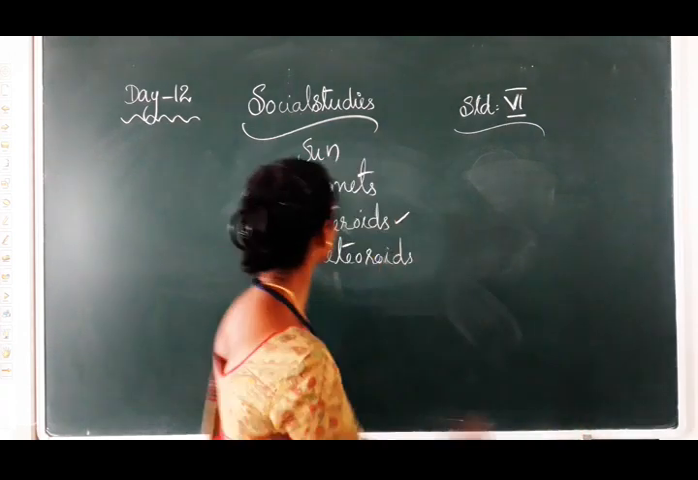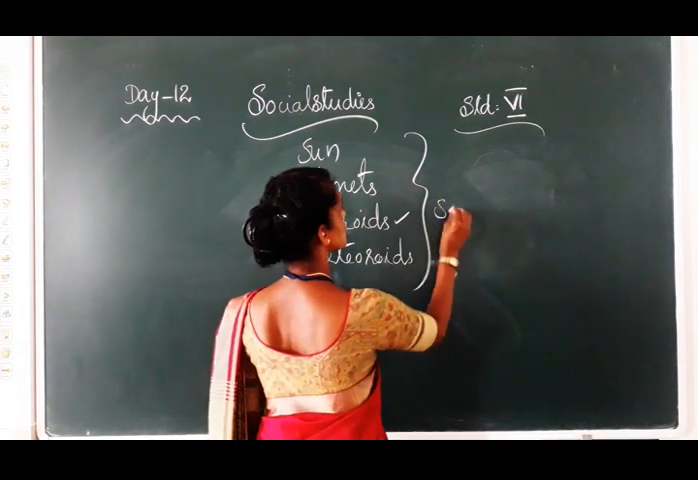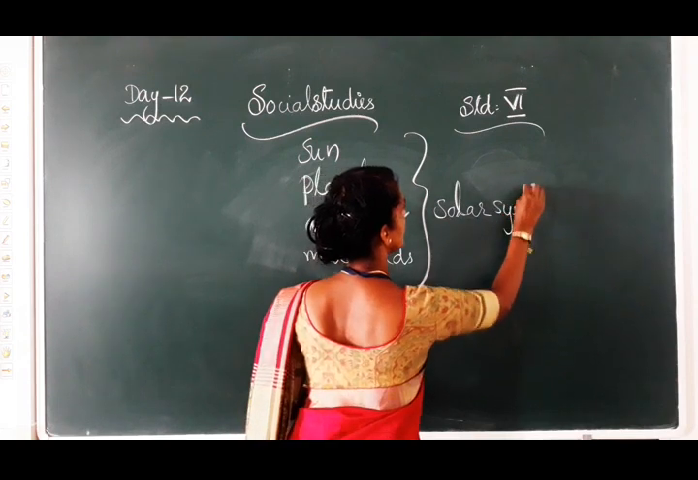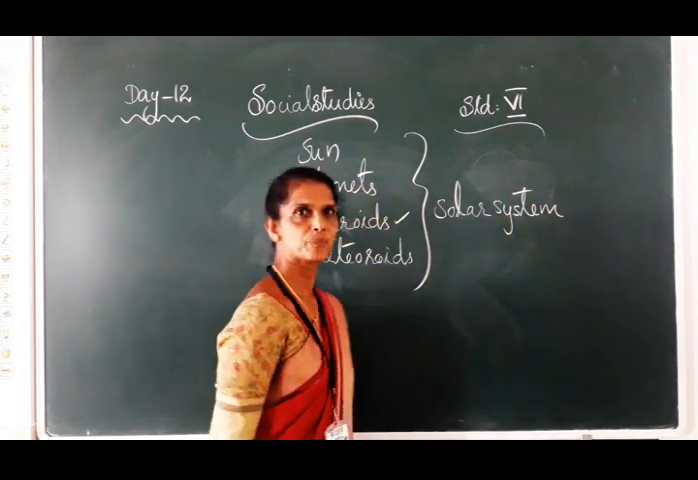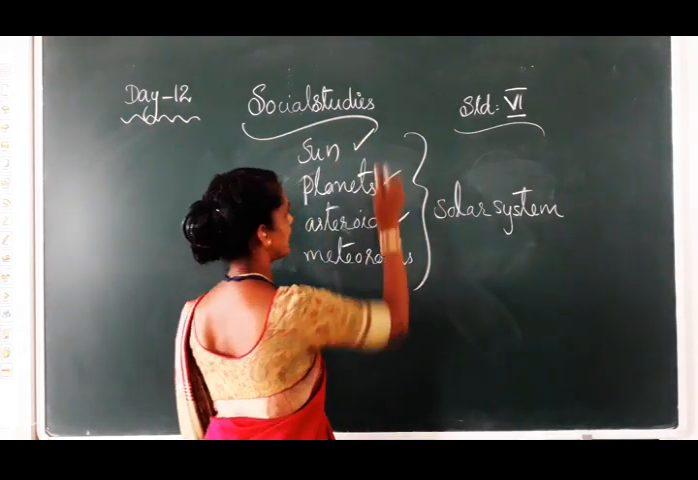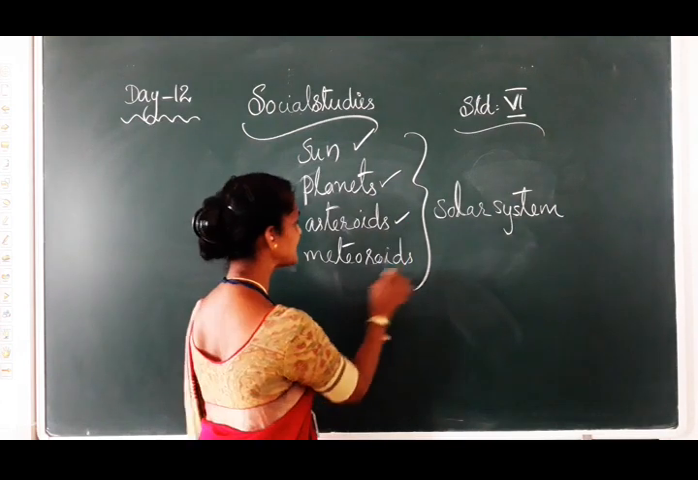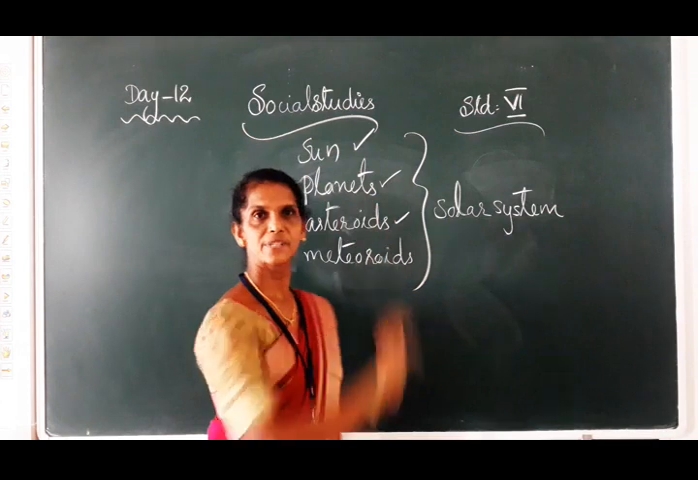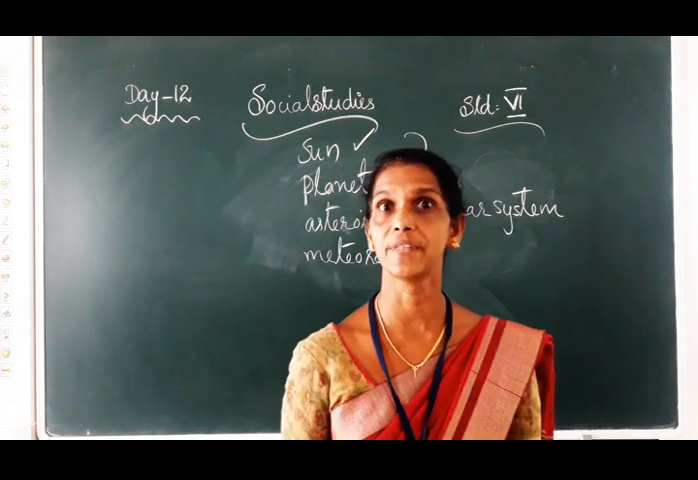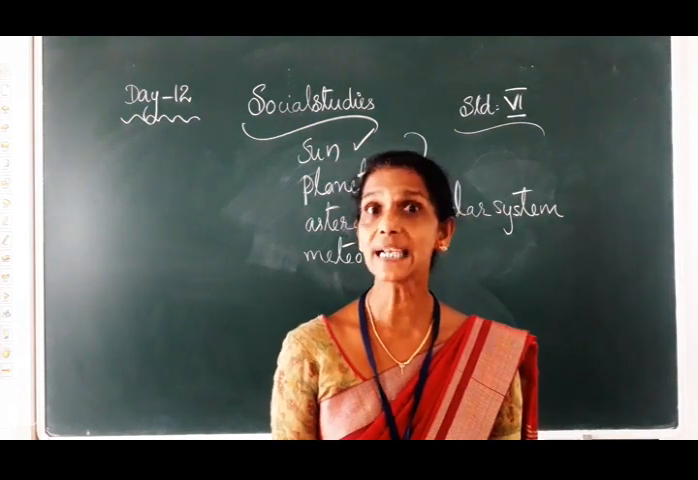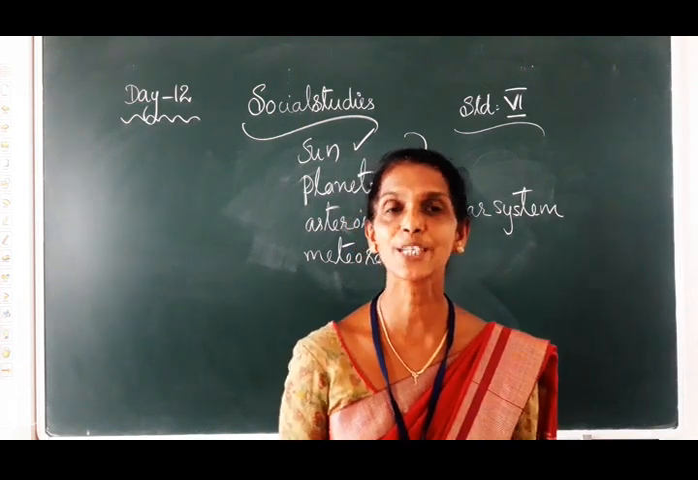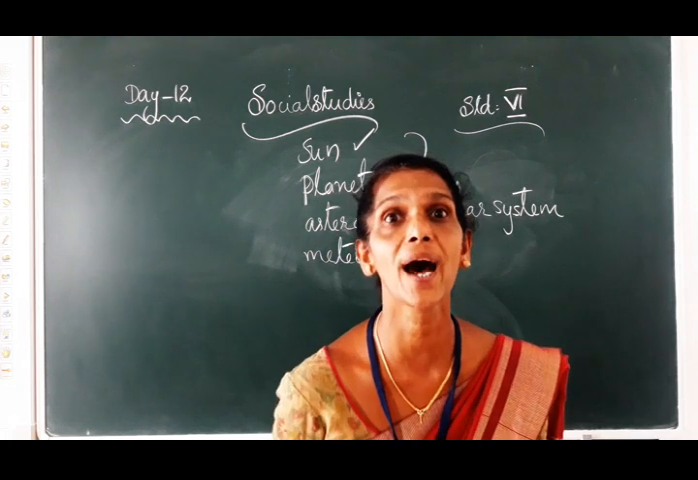So these all together we say solar system. So what is the solar system? The sun, 8 planets, asteroids and meteoroids together form the solar system. And the sun is a member of the solar system.